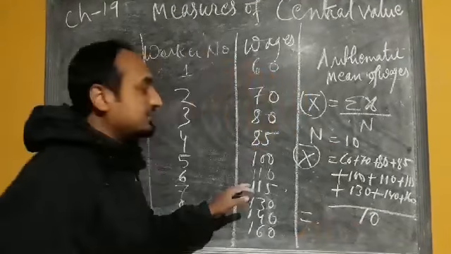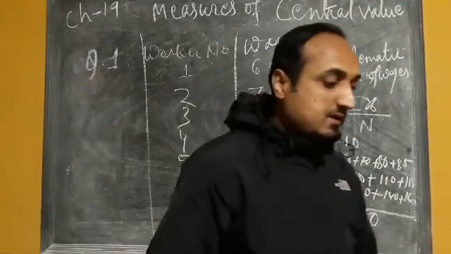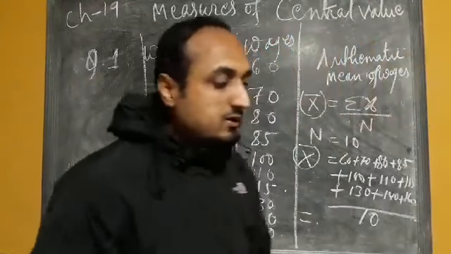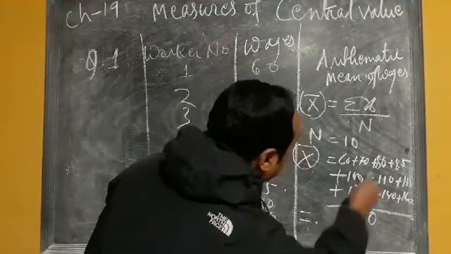Now when we add these, we are getting 1060.